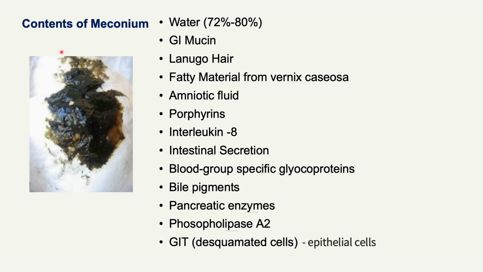So let's see what the contents of meconium are. It comprises water, maximum 72 to 80%. In that there is gastrointestinal mucin, lanugo hair, fatty material from the vernix caseosa, amniotic fluid, porphyrins, interleukin 8, intestinal secretion, blood group specific glycoproteins, bile pigments, pancreatic enzymes, phospholipase A2 and gastrointestinal desquamated cells, those are the epithelial cells. So all these components are present in the meconium.